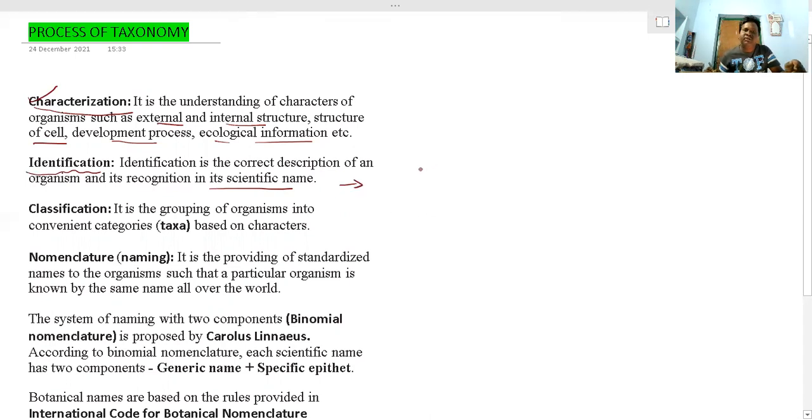If you can easily identify the difference between birds, or the difference between cats and rats, etc. So identification is the correct description of an organism, its recognition with a scientific name. That means we are using a scientific name also. Suppose you take Solanum tuberosum, we use it for describing the potato.